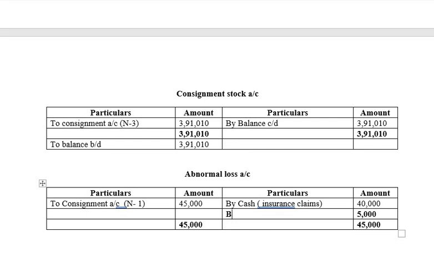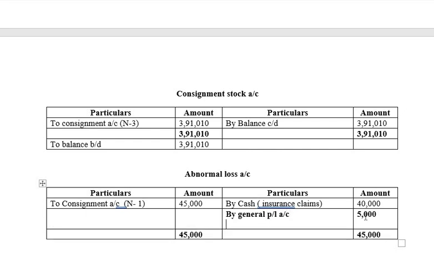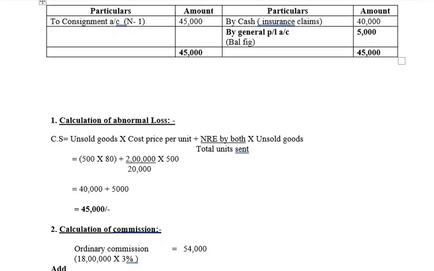By general profit and loss account in the bracket balancing figure, which is 5,000. Rest all accounts have been closed.